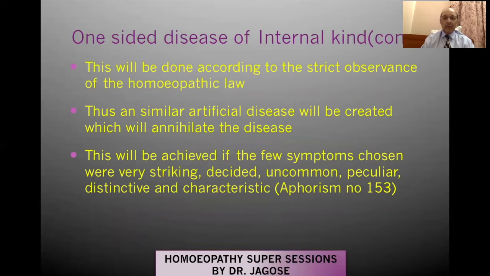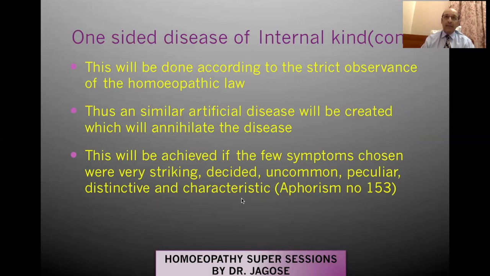So once you have taken the totality and you have prescribed the remedy to the patient, then naturally a similar artificial disease will be created, which will annihilate the disease completely. Now, Dr. Hahnemann says, this will be achieved if the few symptoms chosen are very striking, decided, uncommon, peculiar, distinctive, and characteristic.